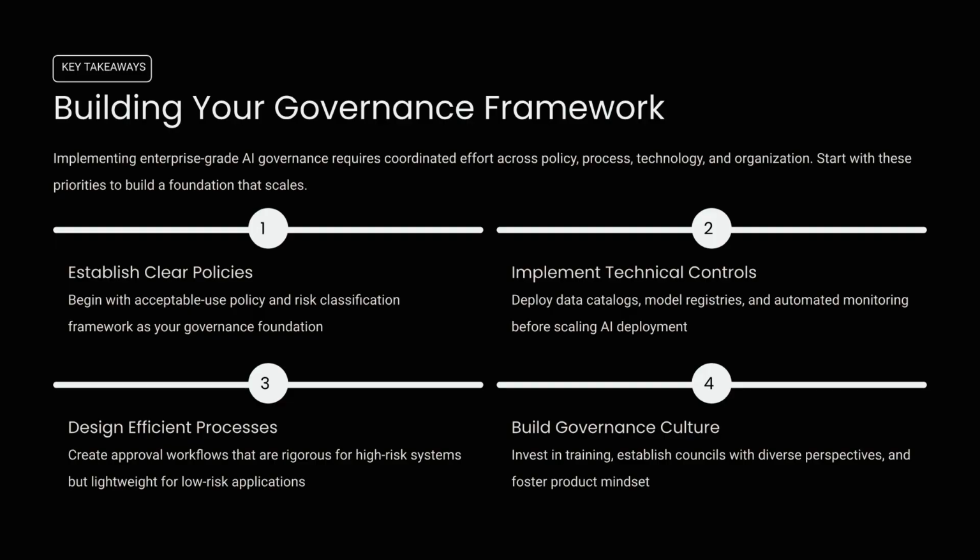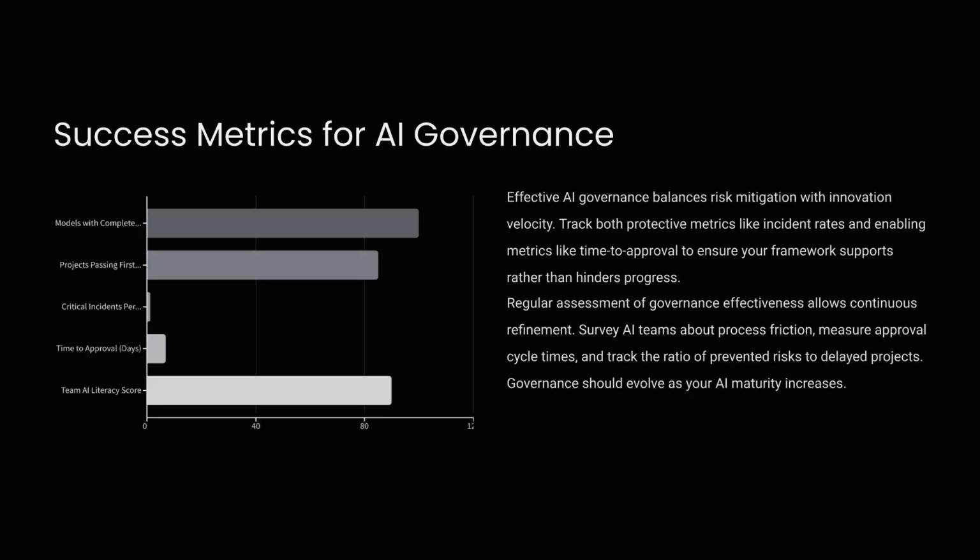To build your framework, prioritize 4 actions: establish clear policies, implement technical controls, design efficient processes, and build governance culture through training and structures. Success metrics for AI governance should track both protective measures, like incident rates, and enabling metrics, such as time to approval, to ensure balanced risk mitigation and innovation.